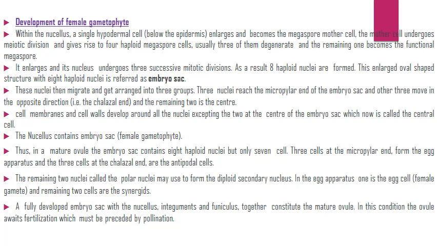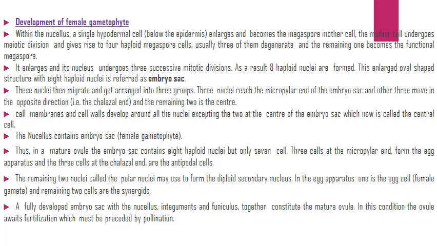The nucellus contains the embryo sac. Thus, in a mature ovule, the embryo sac contains 8 haploid nuclei, but only 7 cells. 3 cells at the micropylar end form the egg apparatus and the 3 cells at the chalazal end are the antipodal cells. The remaining 2 nuclei called the polar nuclei may fuse to form the diploid secondary nucleus. In the egg apparatus, one is the egg cell and the remaining 2 cells are the synergids.